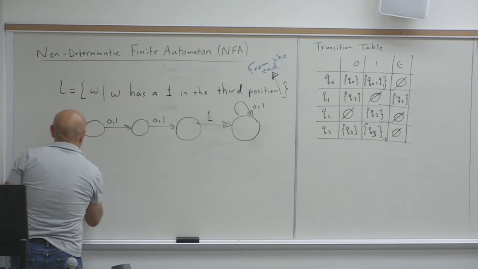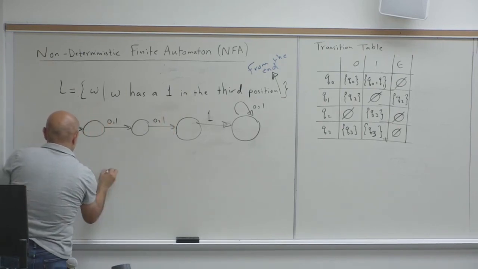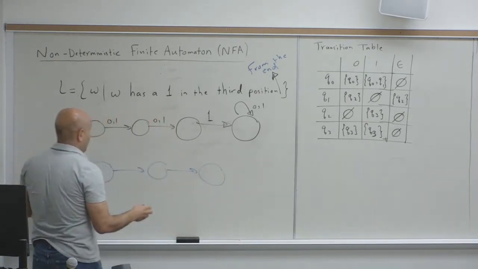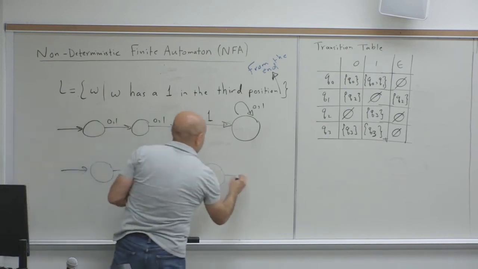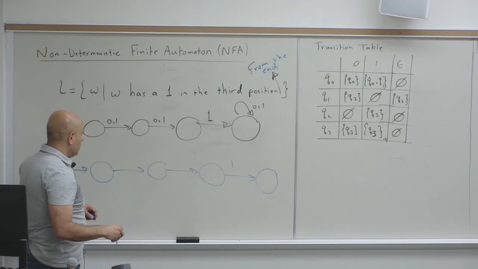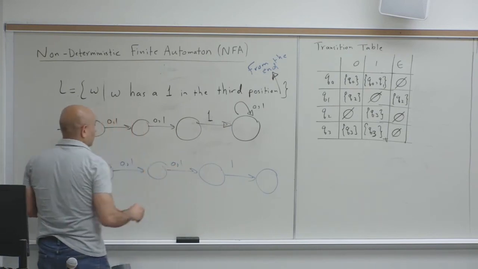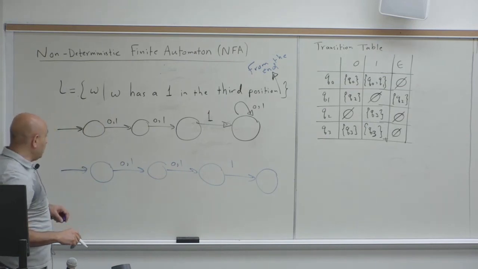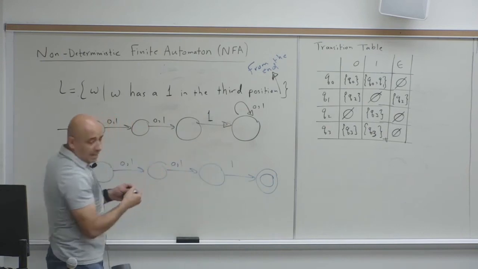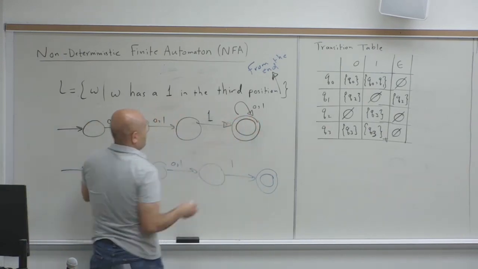Let me do it in blue because I did this in blue. Now I want the third position from the end to be a 1. And then before that I can have anything. Sorry, this is an accept, but I forgot to put the accept state there. So this is the accept state.